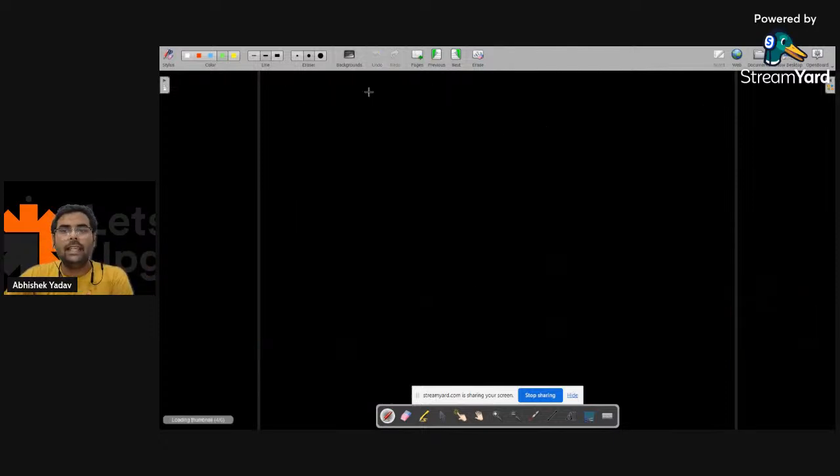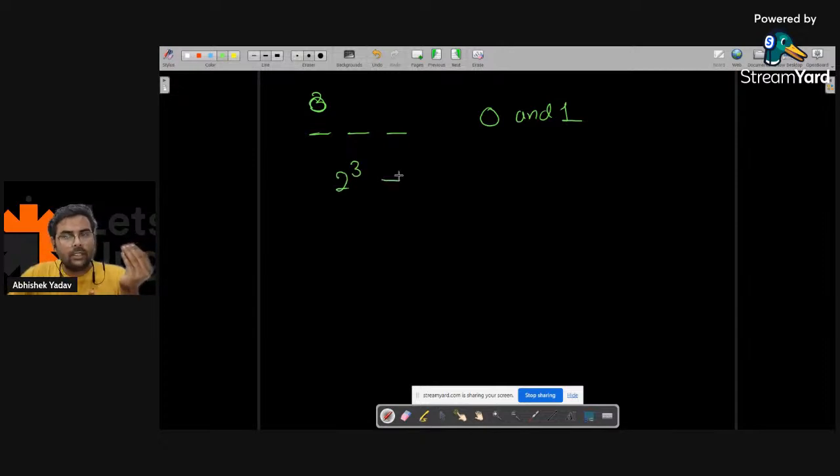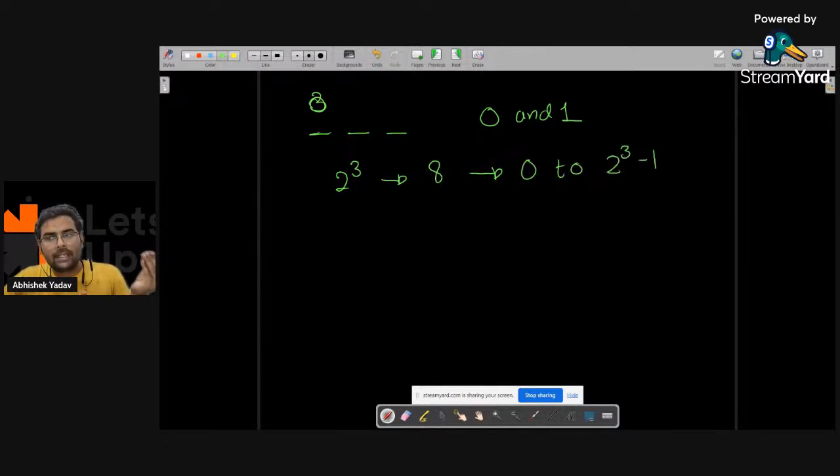Similarly, if I say I have three places and I have 0 and 1, then how many digits can I generate? I can generate 2 to the power 3 digits, that is 8. And the digits will start from 0 to 2 to the power 3 minus 1, that is from 0 to 7 here.